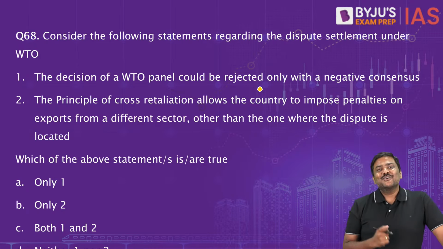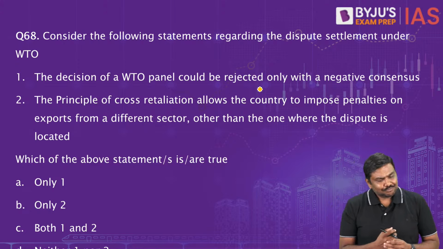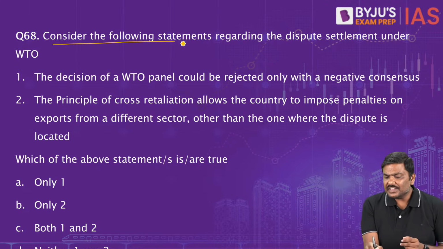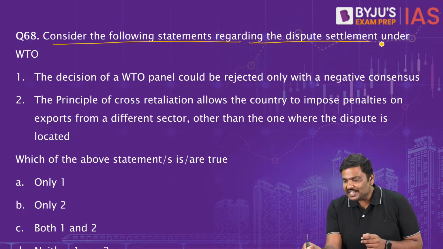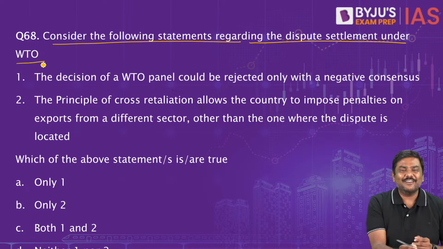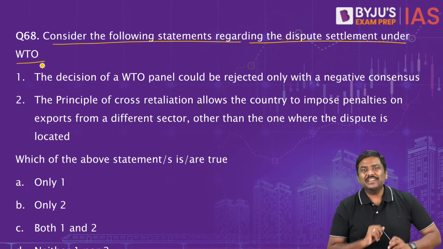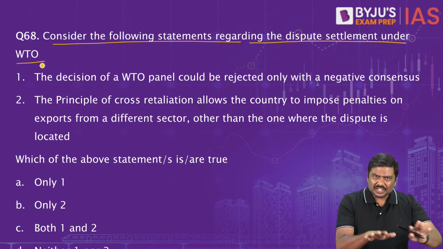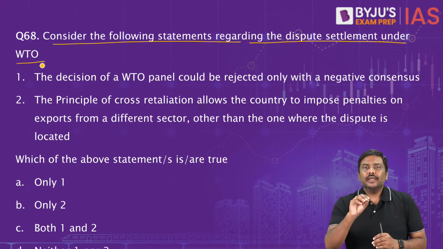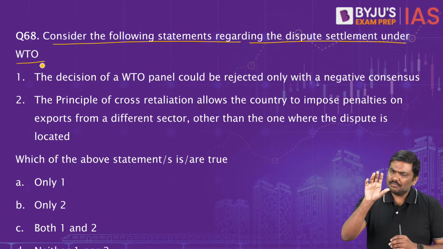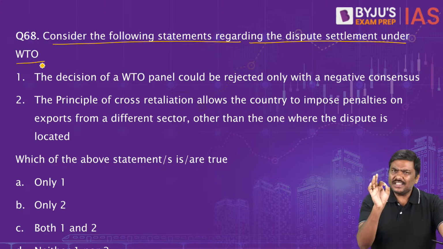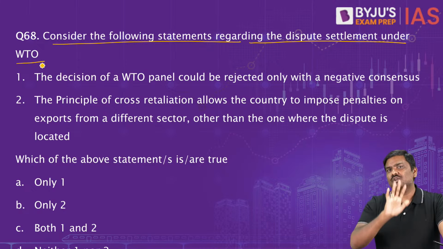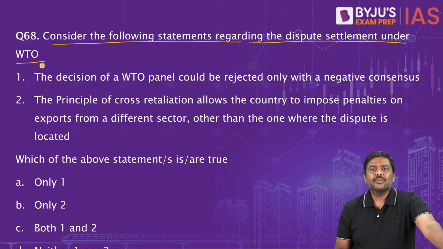Now, question number 68. Consider the following statements regarding dispute settlement under WTO. In the last 1 year, very recently also, this was in the newspaper. I'm pretty sure at least 100 times there has been a discussion on WTO dispute settlement.